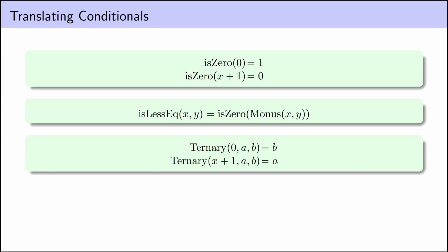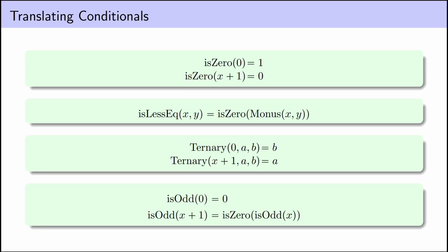But importantly, you don't lose any expressiveness here, translating the way that you code. Anything that you could do with ifs, such as defining a function piecewise, you can do just with multivariable compositions of this ternary function instead. And we can even do some modular arithmetic conditionals. We can tell if a number is even or odd just by alternating back and forth between 0 and 1. I'll talk about what to do with other moduli much later on in this video series, but we can do those too. And it might be a fun challenge to try to figure out how to do those things in the meantime.